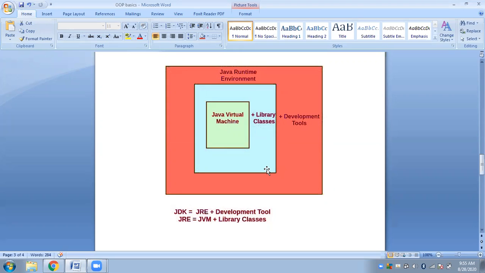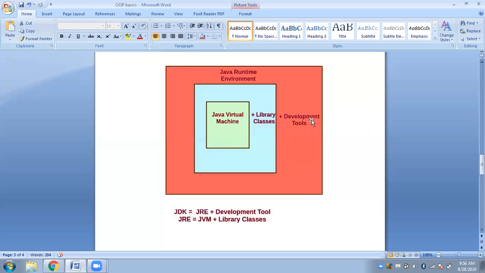Okay, next we talk about JDK. I told you to install JDK, not JRE. Yes or no? Have I asked you to install JRE? No, I have asked you to install JDK. Why? What is JDK? JDK is JRE plus development tools. So JDK consists of JRE, which we have understood by now, and also some development tools.